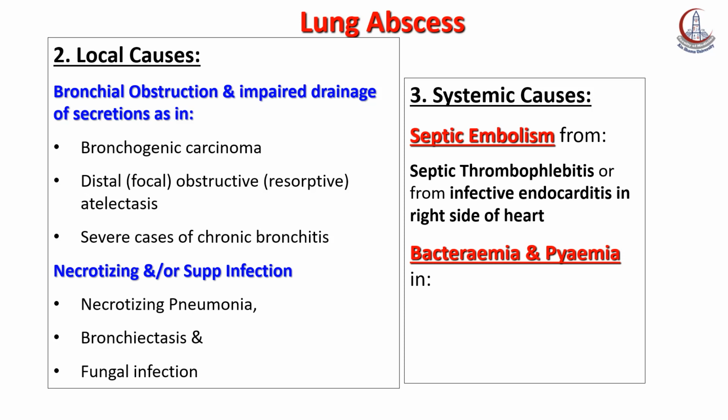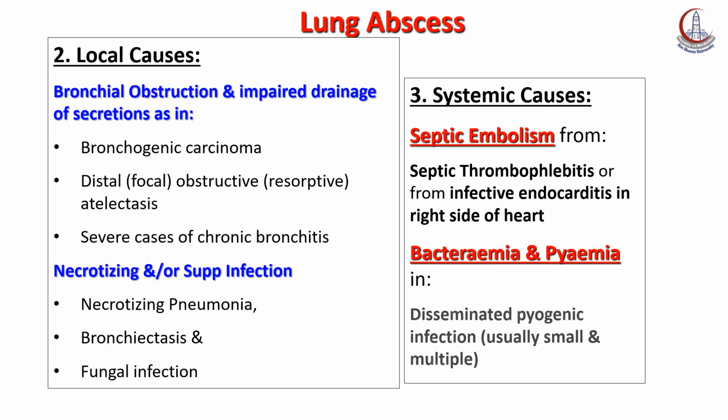Bacteremia and pyemia: pyemia is presence of circulating emboli carrying infection, called septic emboli, which will arrest in an organ like the lung, forming multiple small pinhead-sized abscesses along the cut section and the outer surface of the lung, causing disseminated pyogenic infection, which is usually small and multiple.